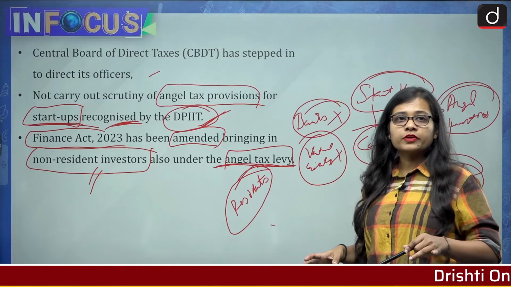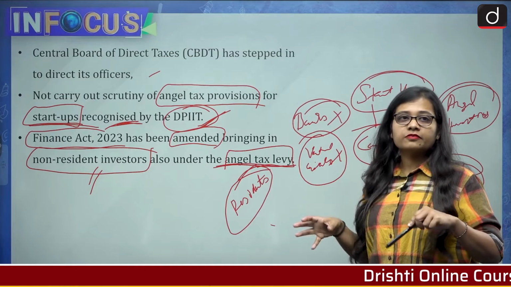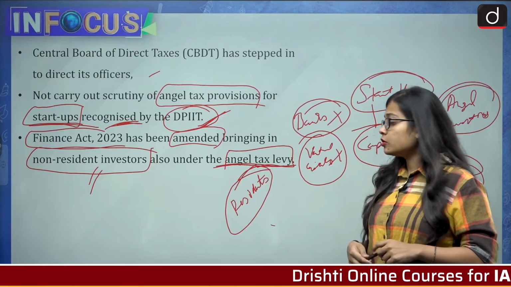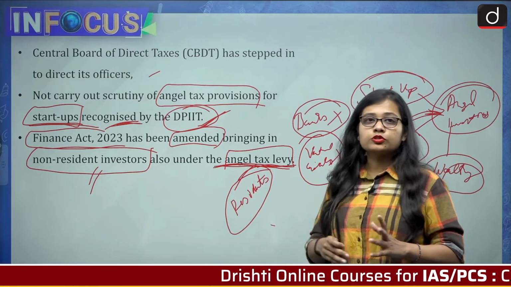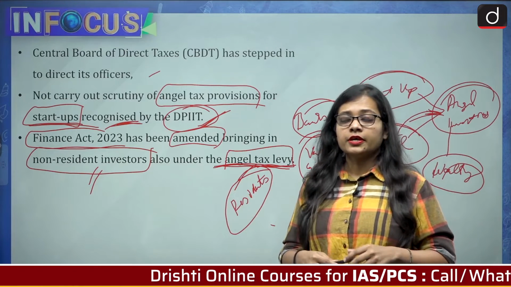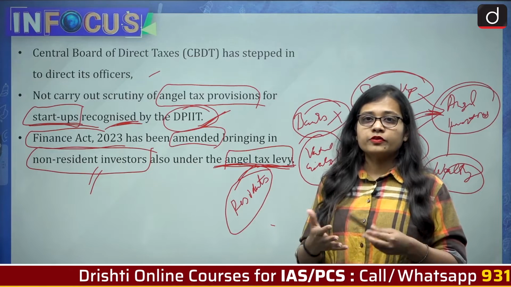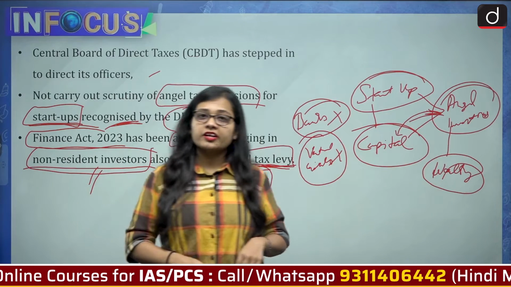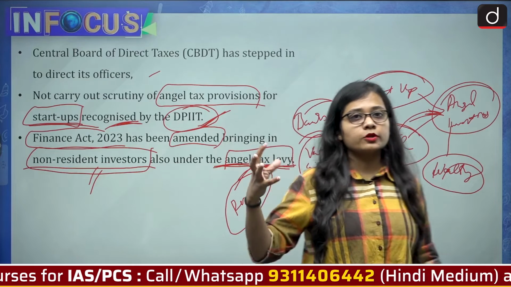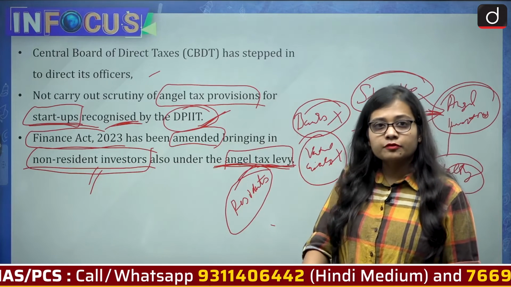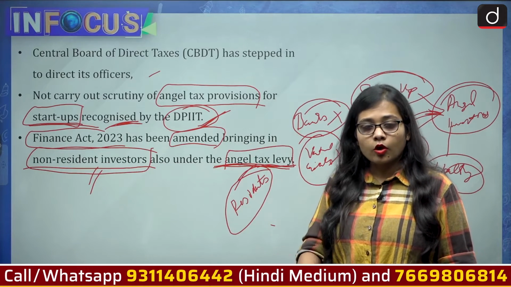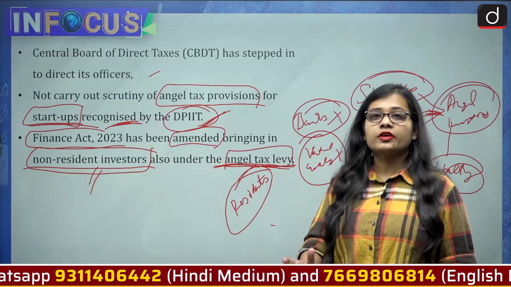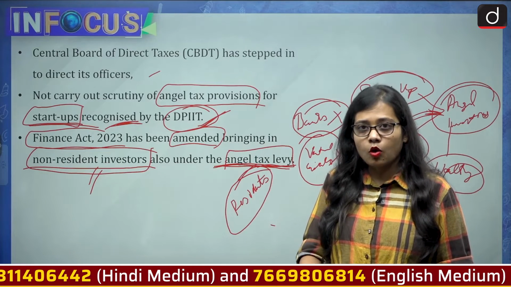And this is proving to be a negative sign for the startups, because now even the non-resident investment which will come into the company, the angel tax will apply on that investment also, or on that raise of capital also.